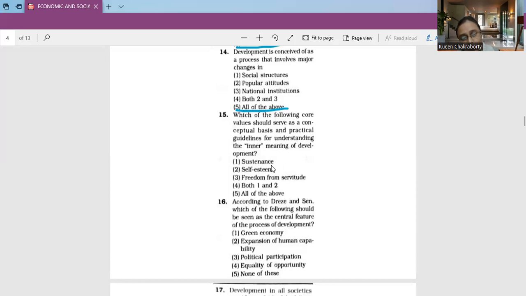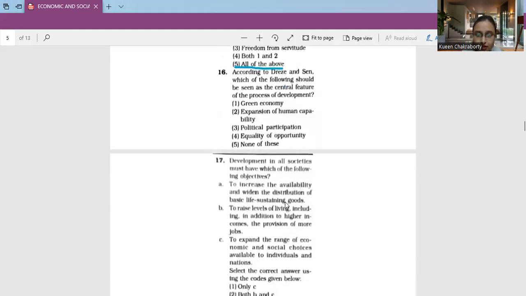So, going by the quote of Goulet, we can consider sustenance, self-esteem, and freedom from servitude as 3 important understandings or 3 practical guidelines to consider the inner meaning of development. So accordingly, we mark option number 5 as the correct option, which says all of the above.